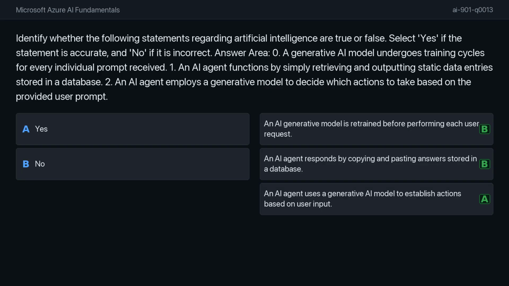In my view, the correct answers are as follows. Statement 0 is false because generative models perform inference when processing requests, not retraining. Retraining is an intensive process typically performed offline.